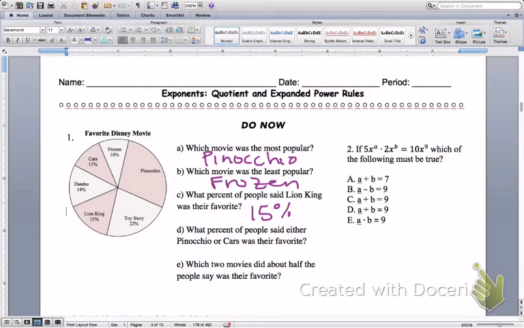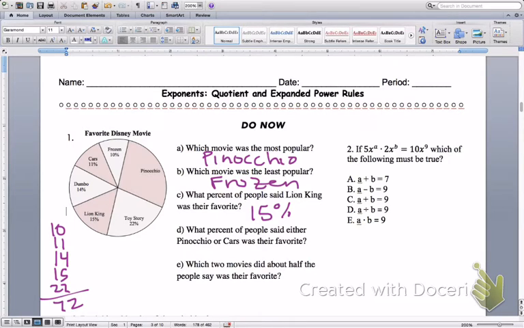What percent of people said that either Pinocchio or Cars was their favorite? So Pinocchio, we don't have the percent. We're going to have to figure it out. Let's add up all the ones we do have. We have 10, 11, 14, 15, and 22. So we're going to add those up. That's 20, 30, 40, 50, 60, 71, 72.